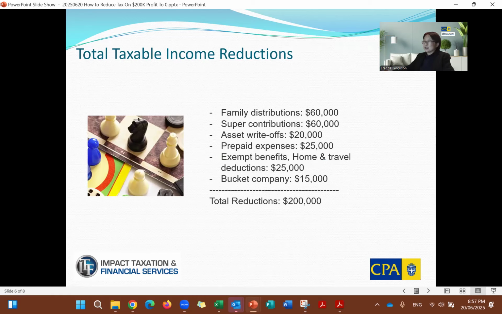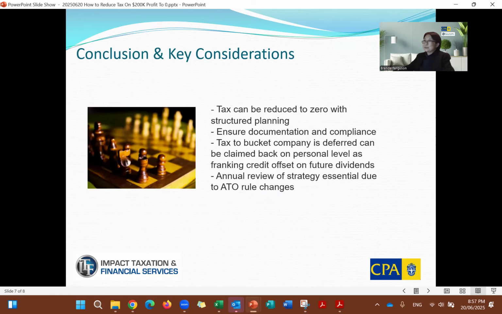In future years, if the structure is correctly done, the family members can potentially get the tax back as a franking credit refund. The total reduction is 200K. So effectively, for the trust structure for the business, tax will be zero for the current tax year. All right, conclusion and key considerations. Tax can be reduced to zero with structured planning.